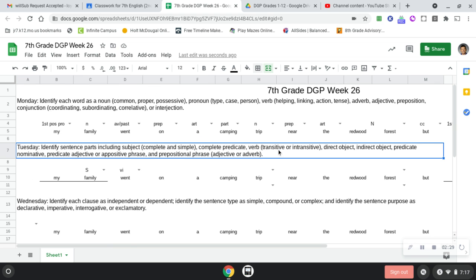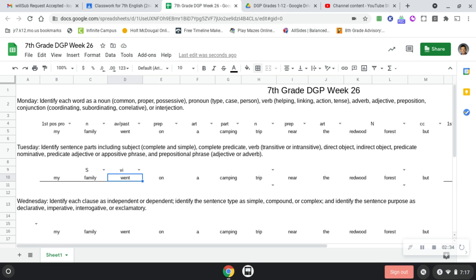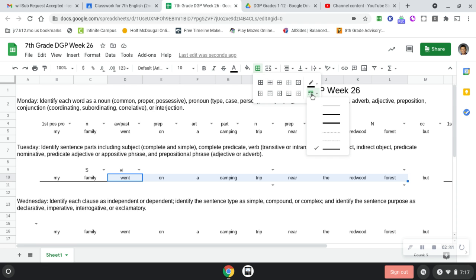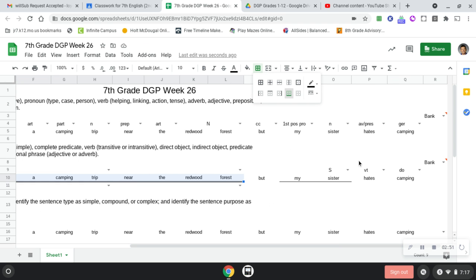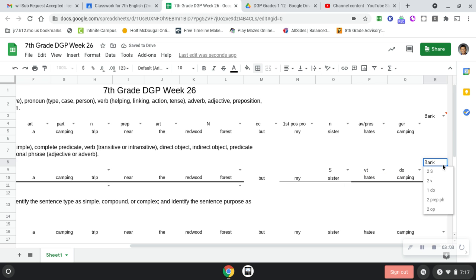All right. Now, my family went on a camping trip. Very specifically, they went on a camping trip near the redwood forest. So our complete predicate is the entire rest of the sentence. So now what you have left is a prepositional phrase. Oh, this did not double underline. What you have left is two prepositional phrases. I have to make sure I double underline these two. There you go. Two prepositional phrases and an object of the preposition.